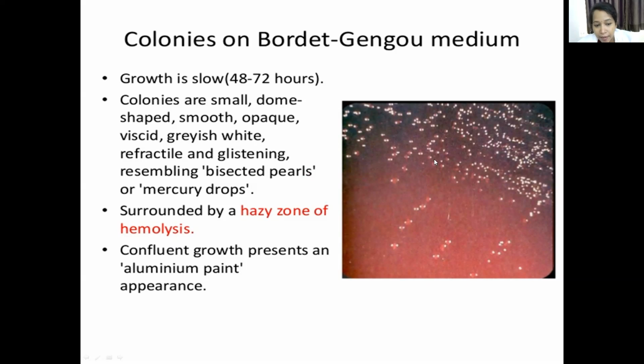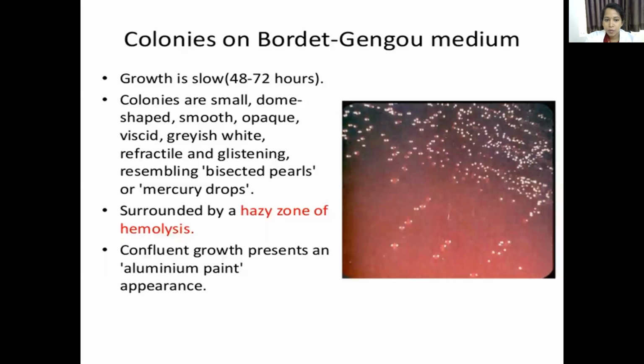If confluent growth is there, if more growth is there, it will look like aluminium paint. So these are the characteristics of colonies of Bordetella pertussis on complex media.